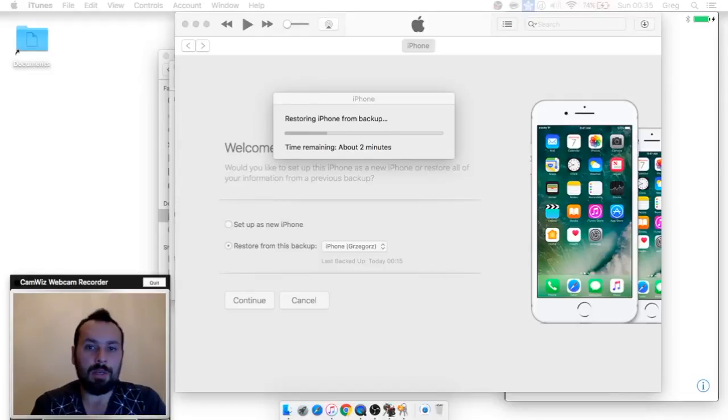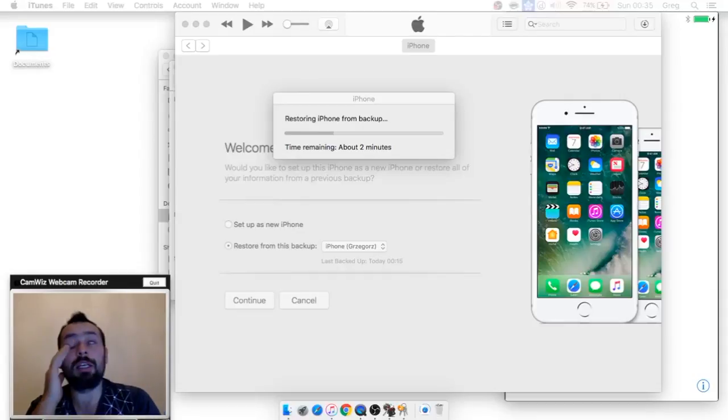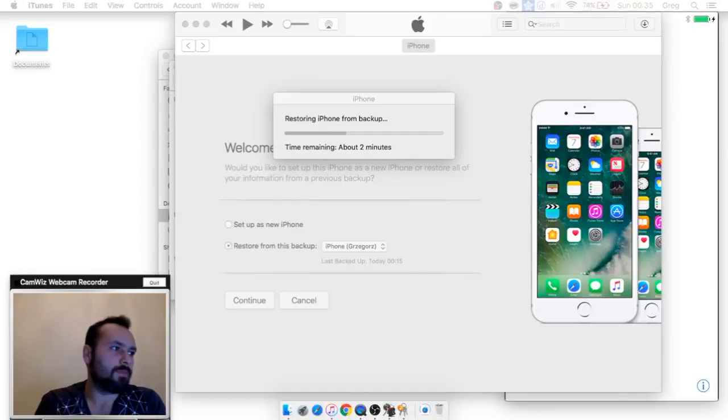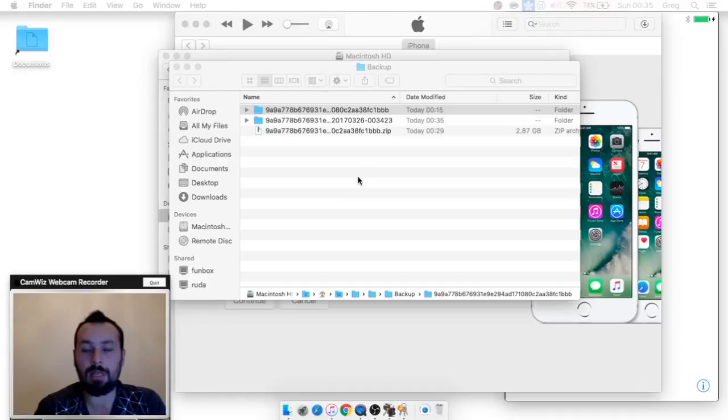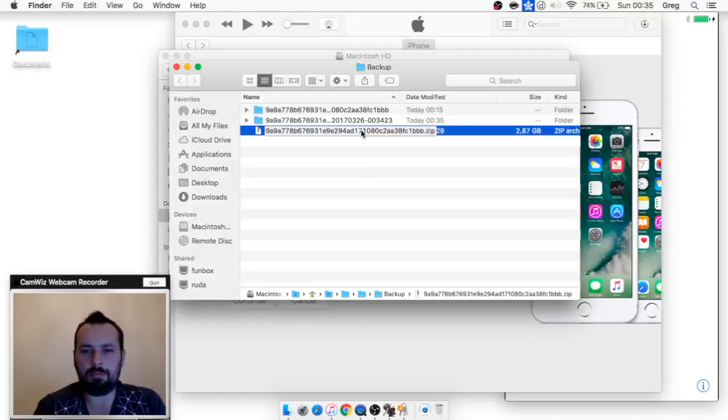Okay, so we are restoring it from my backup, and as you can remember, in the end we had 2.5 gigabytes of free data. So let's wait and see how much free space we will have on the iPhone after the restore. We already have a backup, a backup of a backup, so it's nice to have.